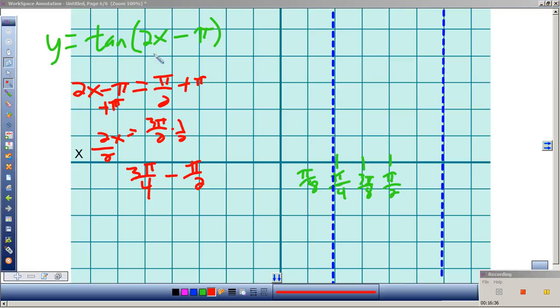What I just said is, I took this part right here and said this equals pi half. Is it always pi half? You know pi half is an asymptote. Negative pi half is an asymptote, right? Guaranteed. Therefore, whatever makes this part pi half is guaranteed to be an asymptote. And I can shift it around.